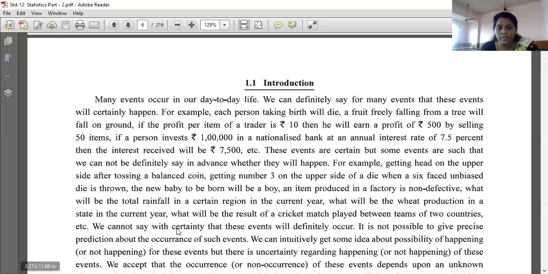Then we cannot say with certainty that these events will definitely occur. If it is not possible to give a precise prediction about the occurrence of such events, we can initially get some idea about the possibility of happening or not happening for these events, but there is uncertainty regarding happening.